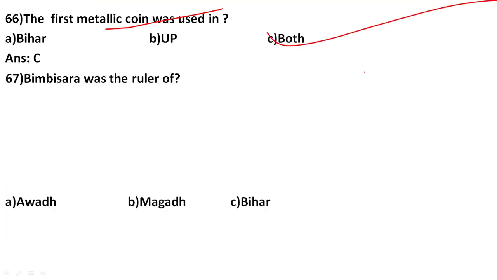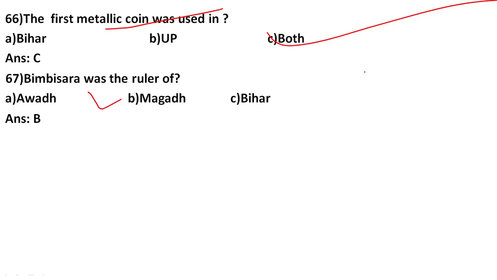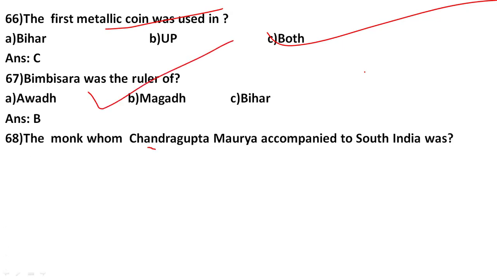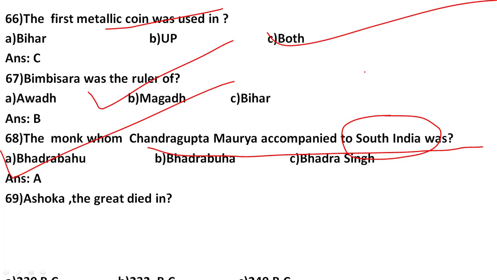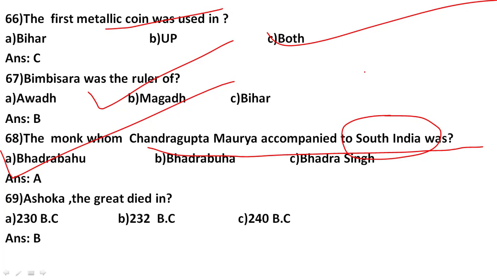Bimbisara was the ruler of B, Magadha. The monk whom Chandragupta Maurya accompanied to South India was Bhadra Bahu. Ashoka the Great died in B, 232 BC.